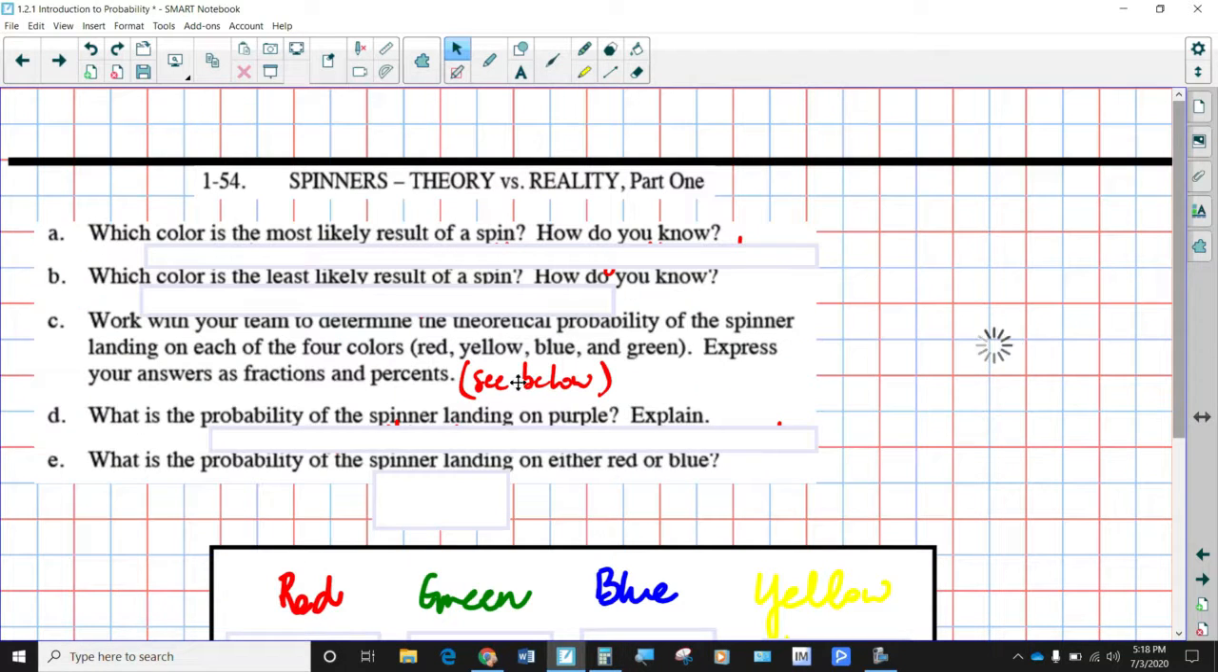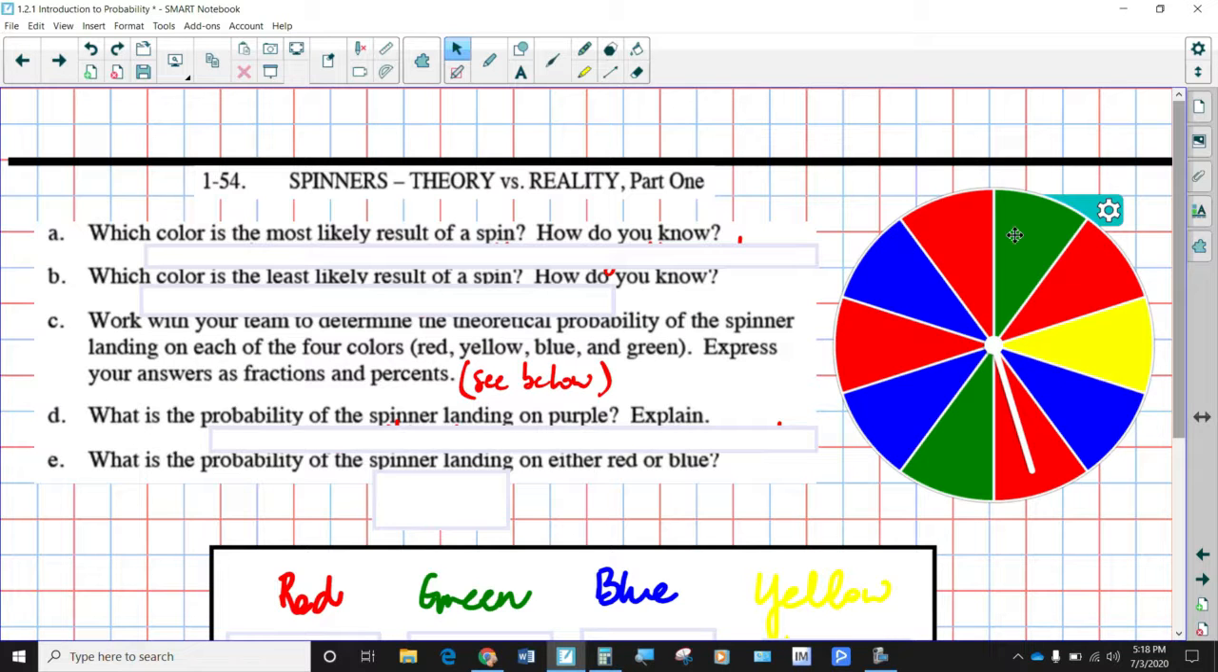All right, so now let's take a look at this spinner. This spinner has 1, 2, 3, 4, 5, 6, 7, 8, 9, 10 total wedges, all equally sized. That's really important. That means the probability of landing in any one of those 10 is the same. It's all a 1/10 chance.